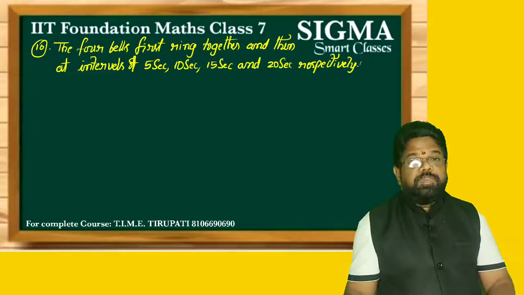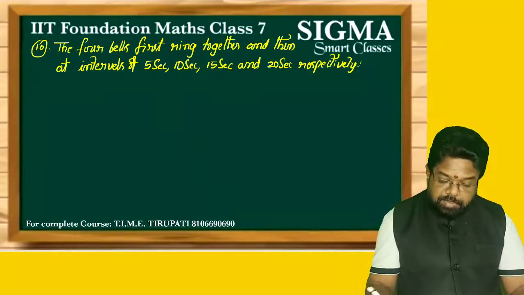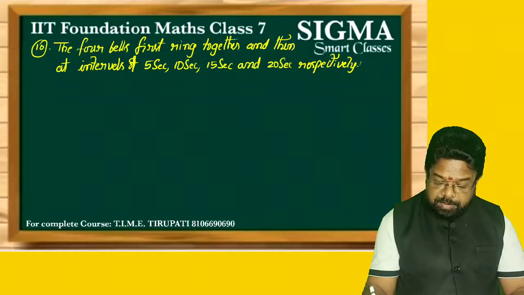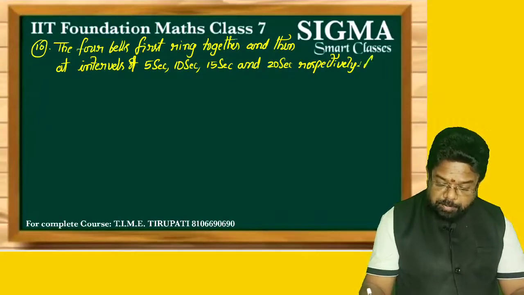So the 4 bells first ring together and then at intervals of 5, 10, 15 and 20 seconds respectively. After how much time?